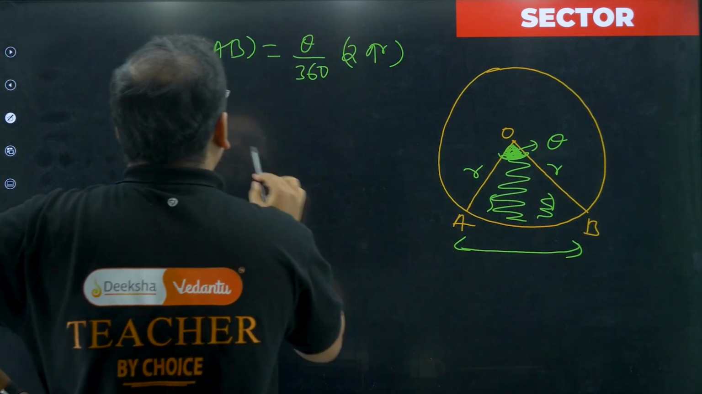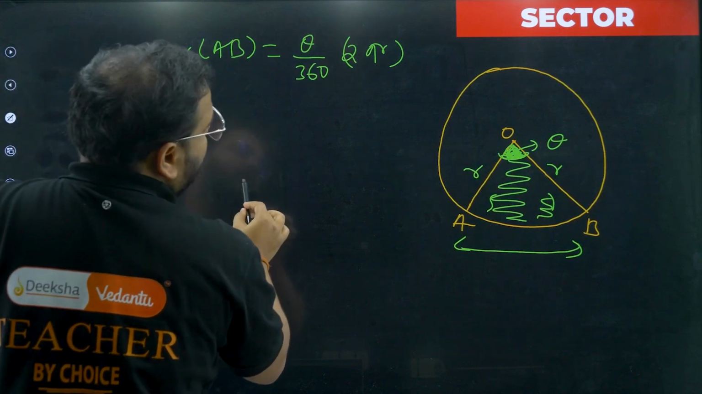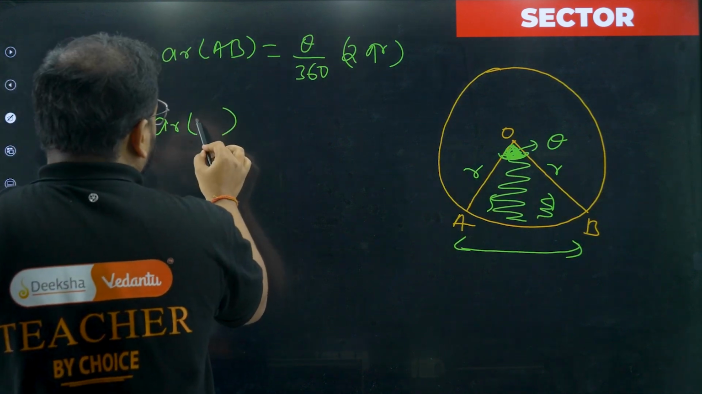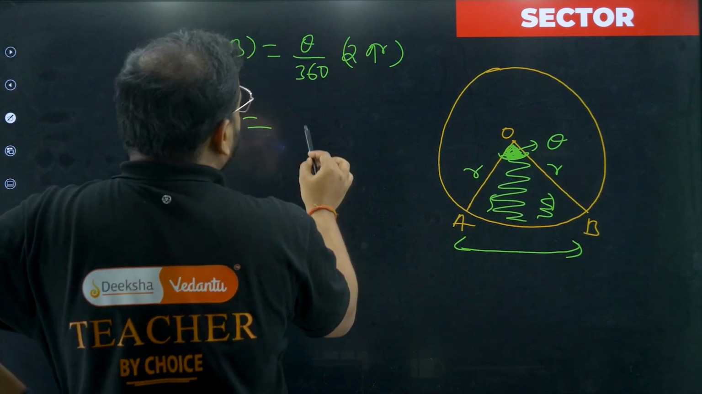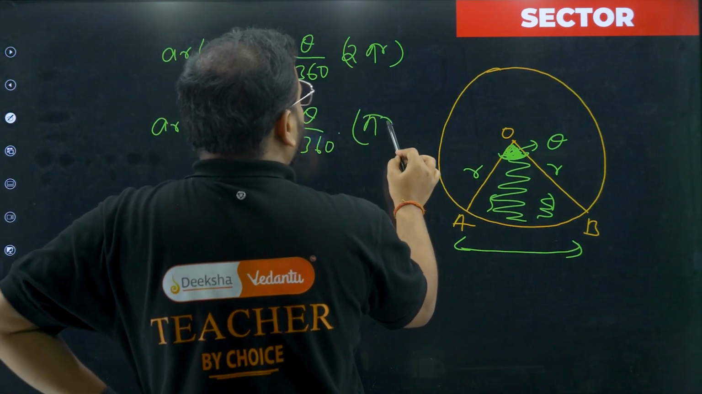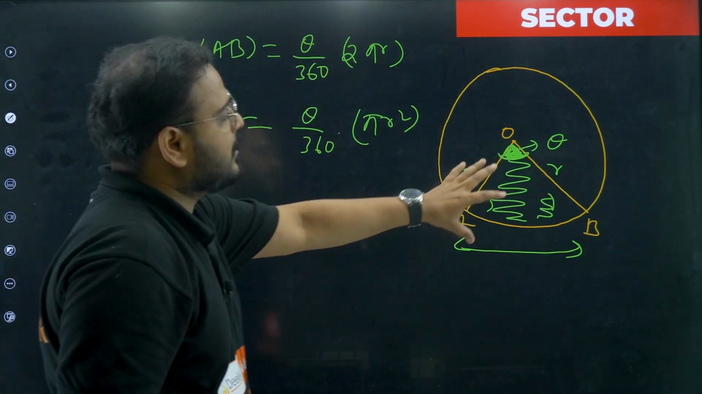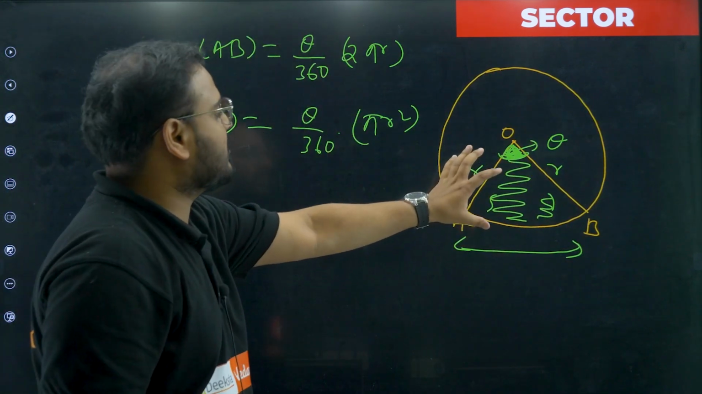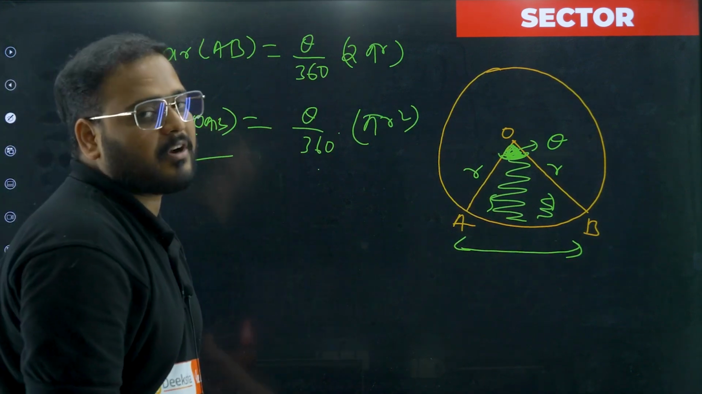What about the area? The area for the same sector AOB will be given by theta by 360 times the whole area, which is pi r square. The whole area times the section, which is theta by 360. So these are the two formulas that are very, very important for sectors.